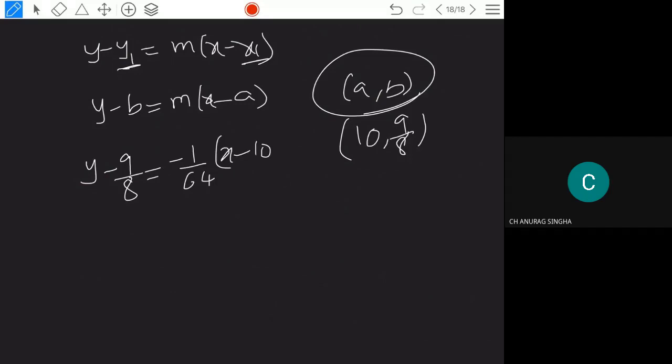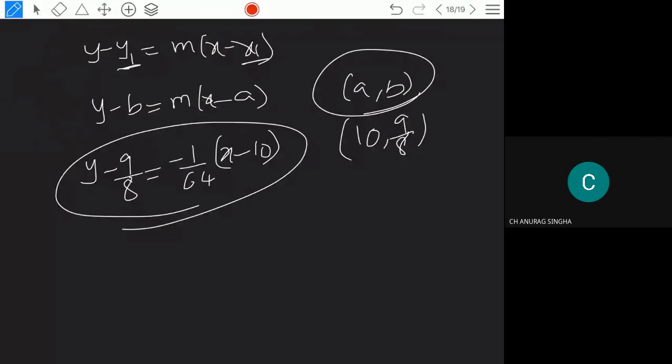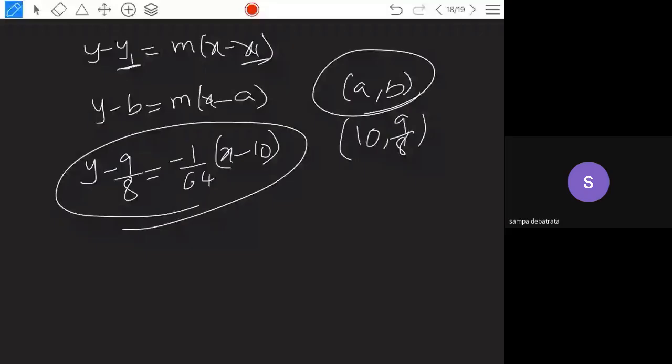Here the question is not asking for this equation, but if you need to find the equation of a tangent, then you need to find it like this. Is it clear to you? Hello? Can you hear me? Yes, sir. Okay. So now here y minus y1 is equals to m into x minus x1, if you are taking that point into consideration.